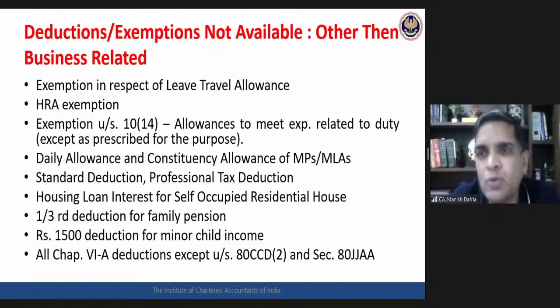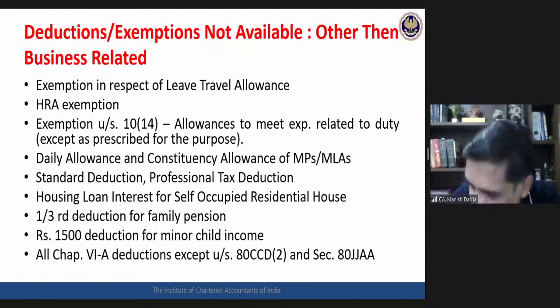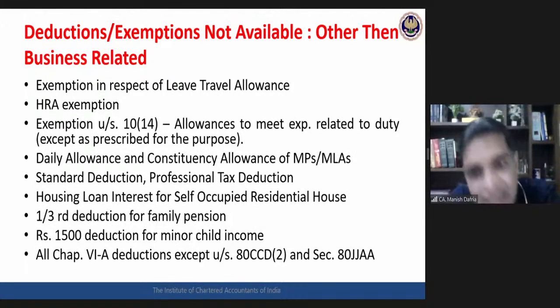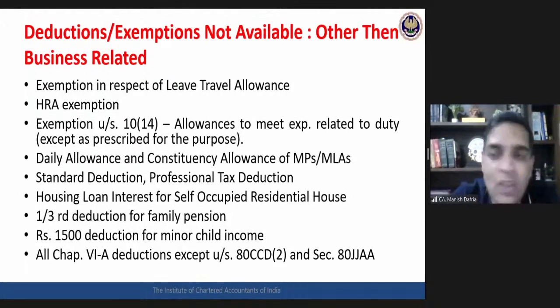Employer's contribution to the national pension scheme, the deduction under section 80CCD(2), will still remain available. The other 80CCD deduction, with respect to the assessee's own contribution, will not be available if somebody is going for 115BAC. Okay. So this is something very, very important.